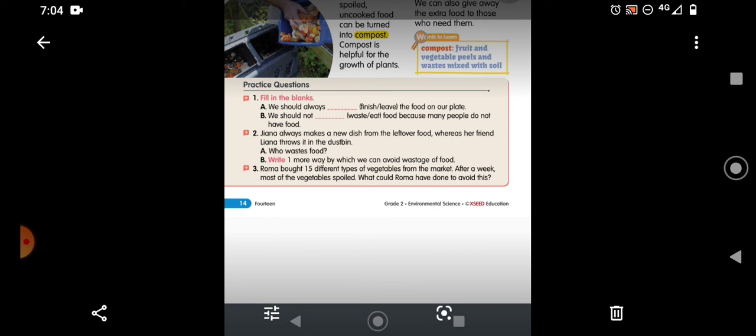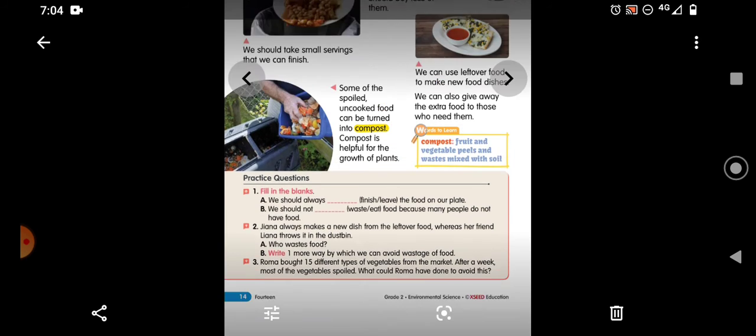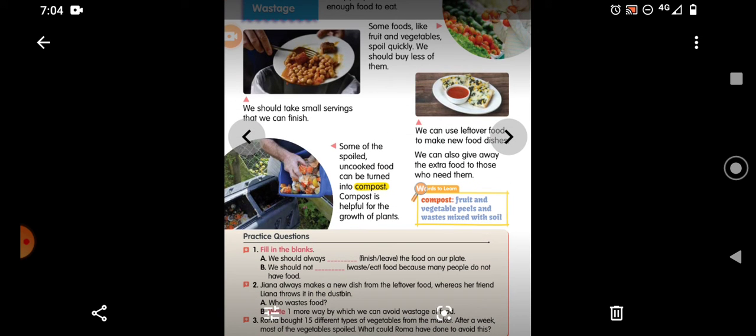Now see the third question. Rama bought 15 different types of vegetables from the market. After a week, most of the vegetables spoiled. What could Rama have done to avoid this? So what should she do? Where is the answer, children, for this? You see there. We should buy less of them.